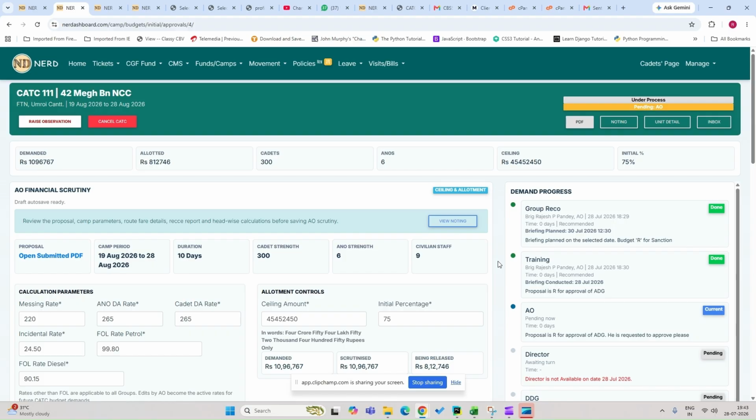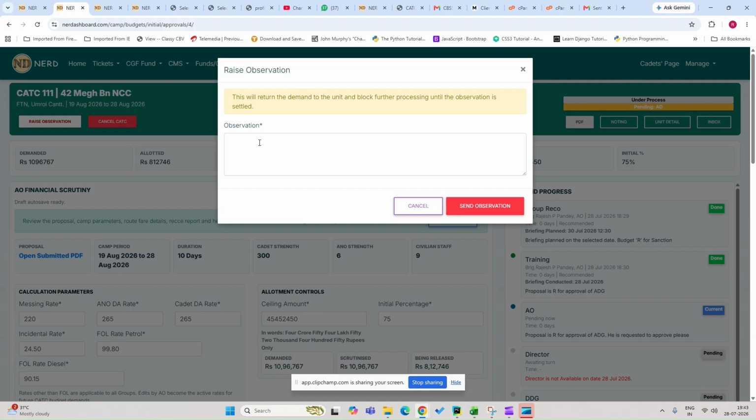Now, to raise the observation, one has to click on raise observation and write the observation as deemed fit. So, I am writing an observation. The TA demand for cadets appears to be excessive. Review and resubmit.